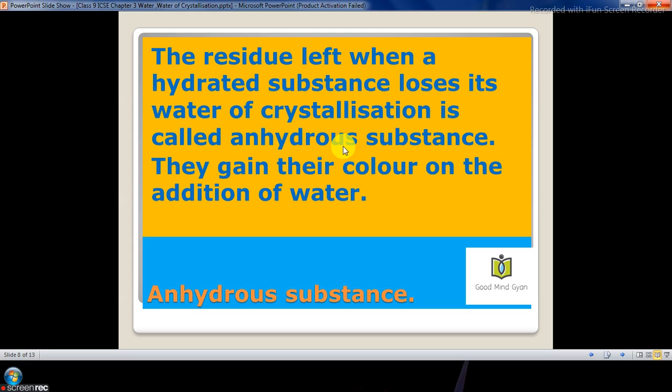So that's the reason when we took the salt, that is copper sulfate, and we heated it, on heating the water of crystallization was lost. The substance lost the water of crystallization, and you got anhydrous copper sulfate. And when we added a few drops of water to that anhydrous substance, we got the original color, that is the blue color.